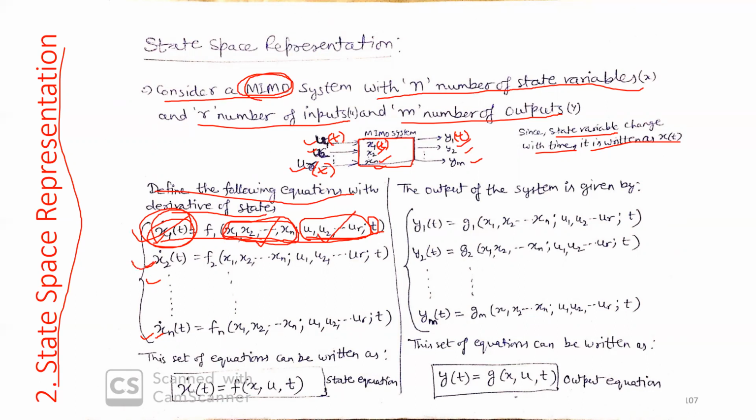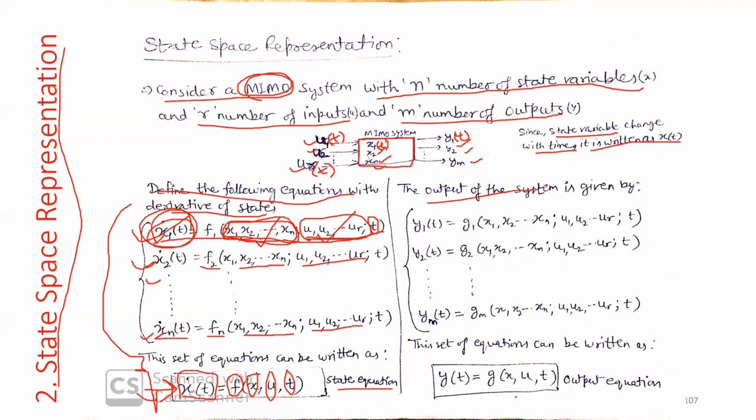Similarly, x2 dot will be a function, say f2, of states and inputs. Similarly, the derivative of the xn state will be a function fn of the states and inputs of the system. In short, these can be written in vector form: the vector of state derivatives is a function of the vector x, the vector of inputs, and time. So this is the first equation, the state equation.